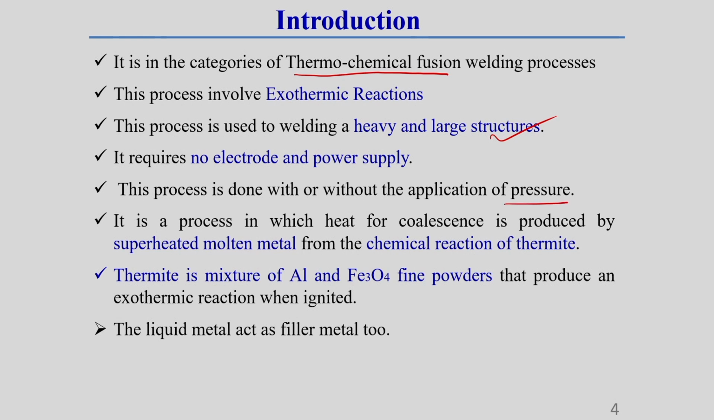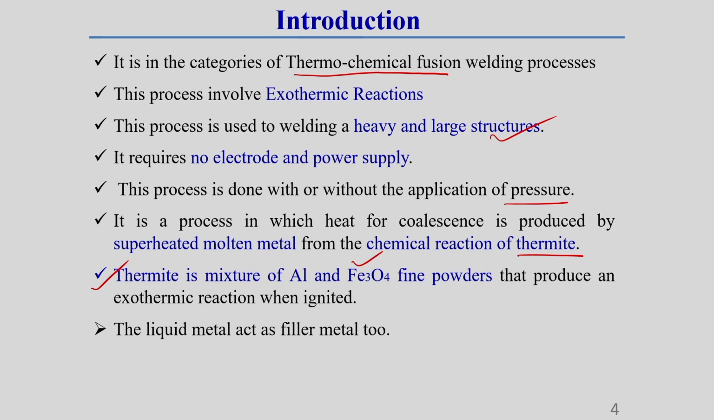That means in this process, in some applications we have to use pressure, and in some applications we need not apply pressure. It is a process in which heat is produced by superheated molten metal from the chemical reaction of thermit. Okay. What is thermit? This I have written here. Thermit is a mixture of aluminum and Fe3O4.